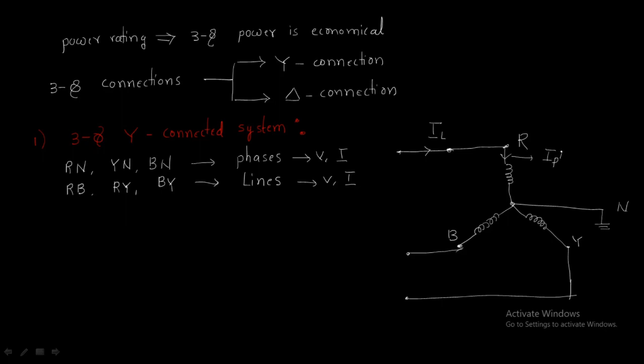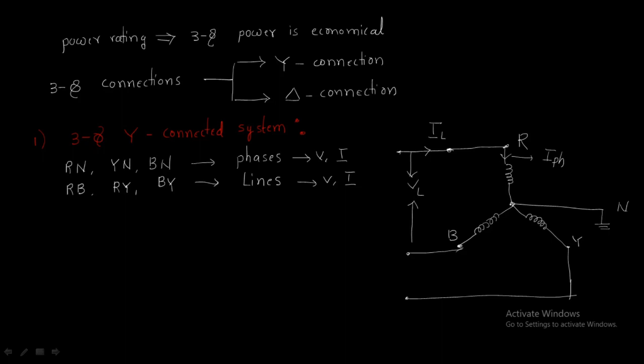The voltage between these two lines is called the line voltage.